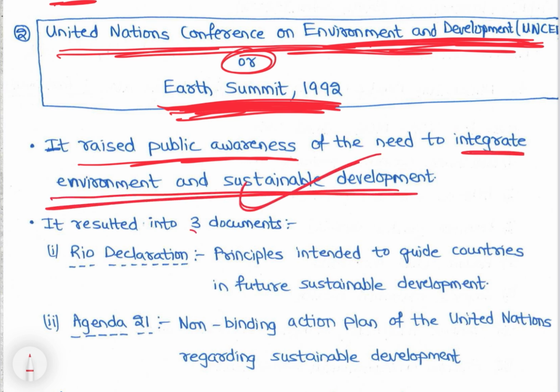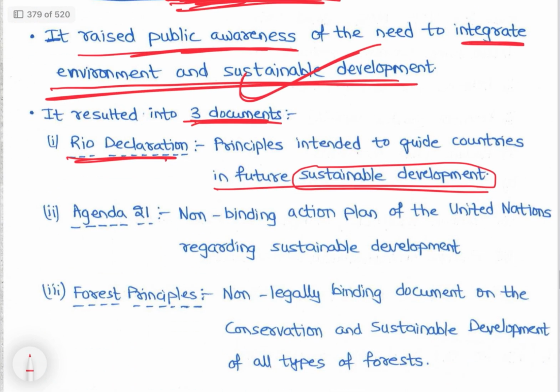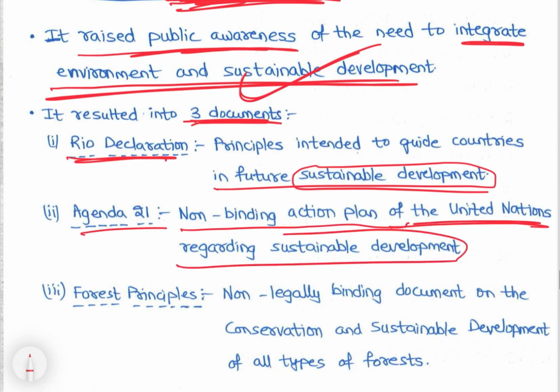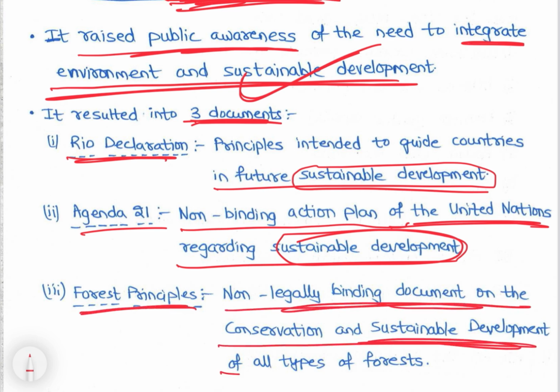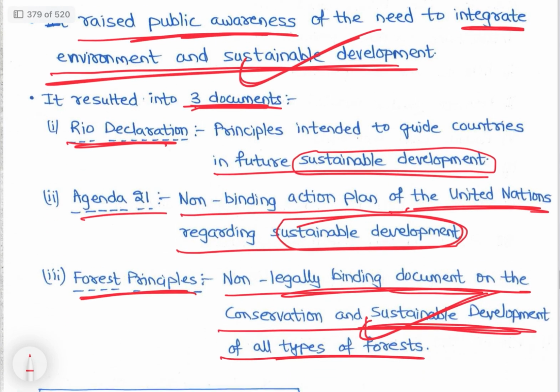So it resulted in 3 documents we have already studied, that is Rio Declaration, principles intended to guide countries in future sustainable development, right? And Agenda 21, non-binding action plan of United Nations regarding sustainable development, right? And Forest Principles, non-legally binding document on conservation and sustainable development of all types of forests, right? So it raised public awareness of the need to integrate environment and sustainable development, right?